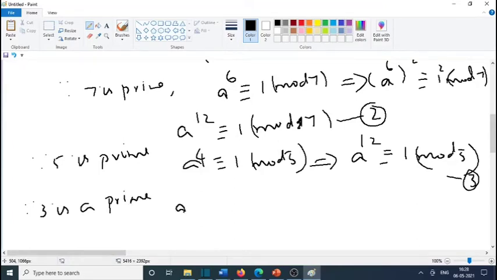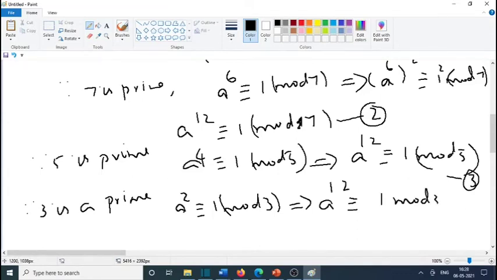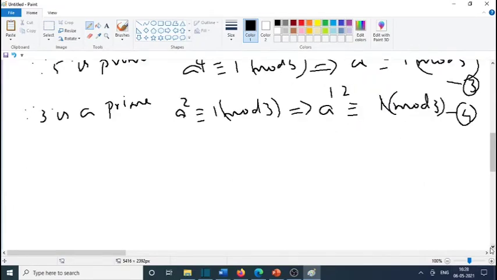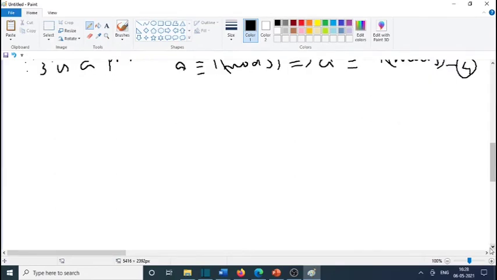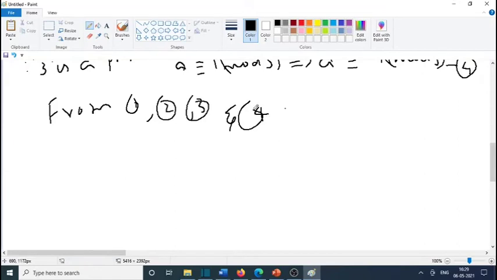a raised to 3 minus 1, a square, congruent to 1 mod 3, which implies we have to change it to power of 12, take the power of 6. So a raised to 12 congruent to 1 mod 3. So this is equation 4. Now the left side is everywhere a raised to 12. So from 1, 2, 3 and 4 we get